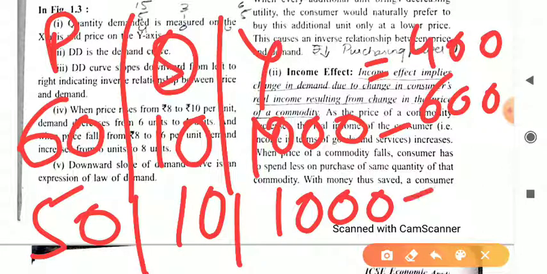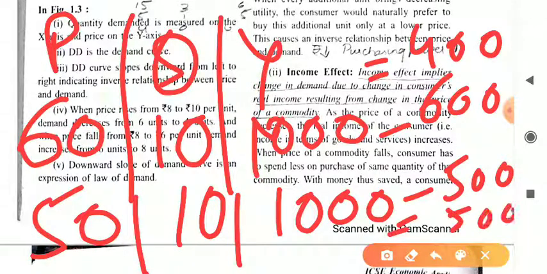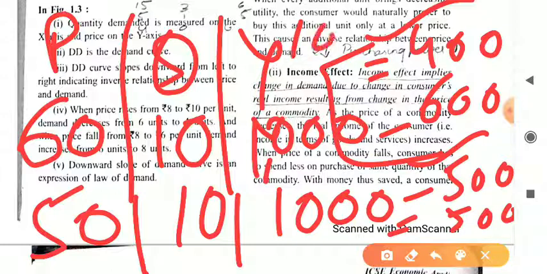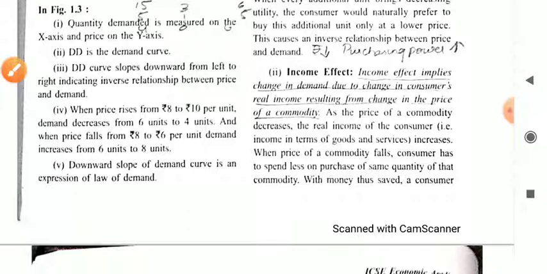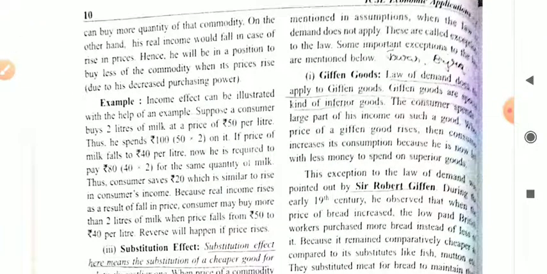In the second case, minus 500, and 500 is the remaining amount. So you can easily see that it is 400 in our first example and 500 in our next example. So we find that rupees 100 is saved. This is our saving. This is not because of a change in income, it is because of the decrease in price. Students, this is simply our income effect. Due to this the demand curve slopes downward.